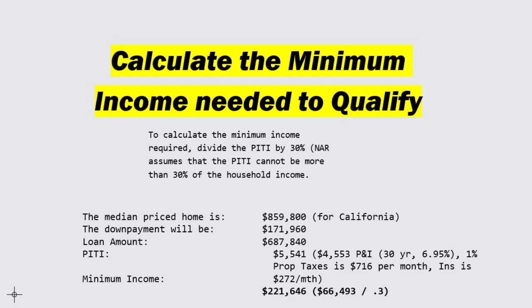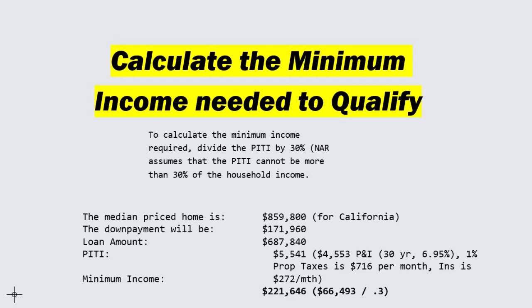The principal and interest is $4,553. Property taxes will be $716 per month. Insurance is $272 per month. The total PITI is $5,541. Now multiply that number by 12. The result is $66,493.